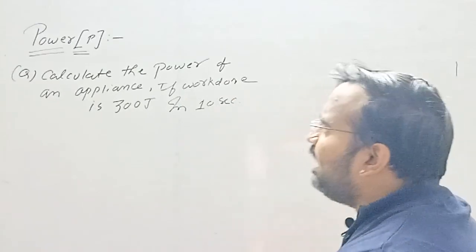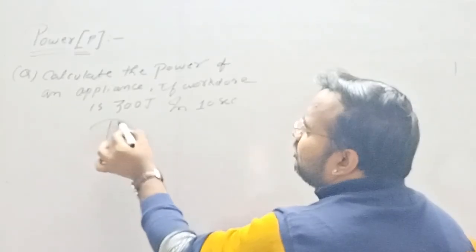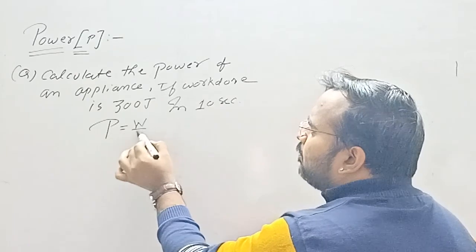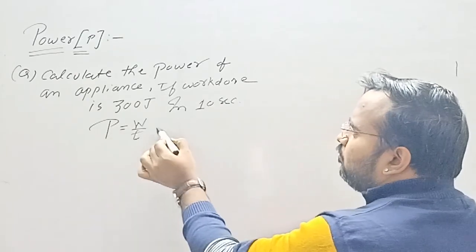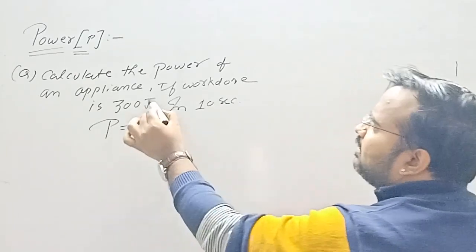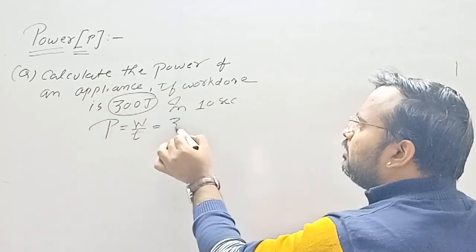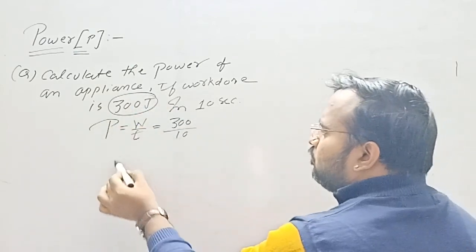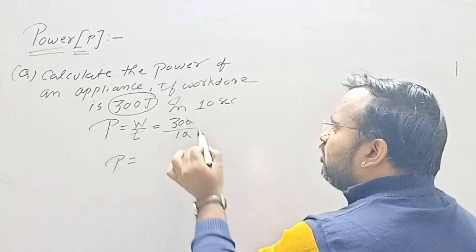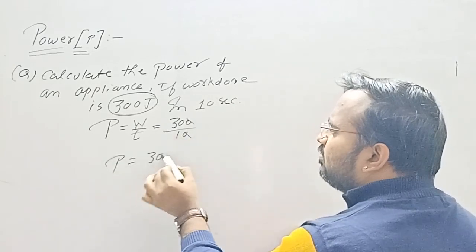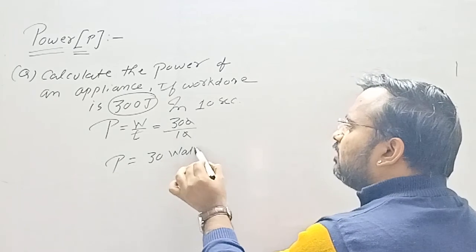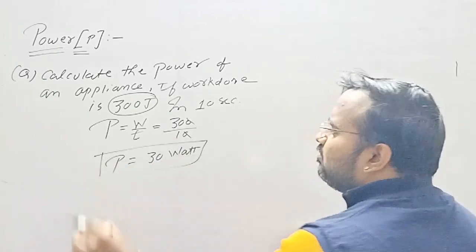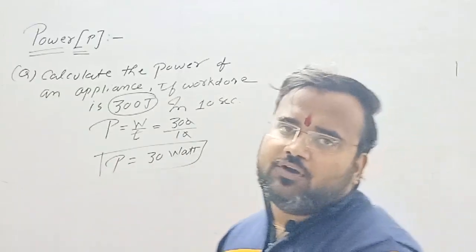So we know that the formula of power is equal to work done per unit time. So what is work done? The work done is 300 joule. And what is time? 10 seconds. So power is equal to 300 upon 10, the 0 and 0 cancelled, so it is 30 watt. The appliance is of power 30 watt.